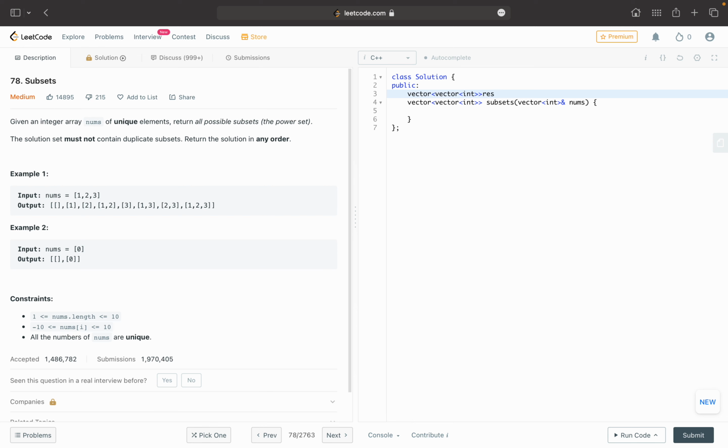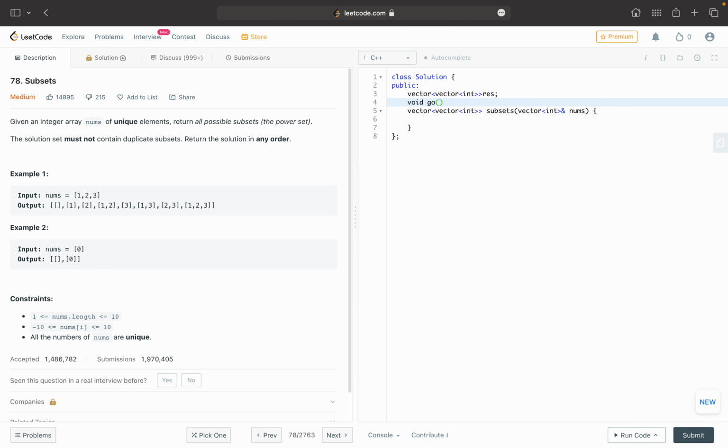I will name this as result. Then I will be calling a function. I don't want it to return anything, so I am calling it a void function.